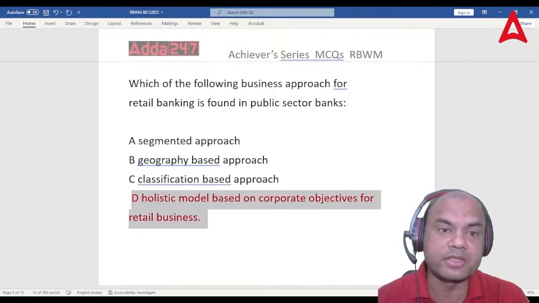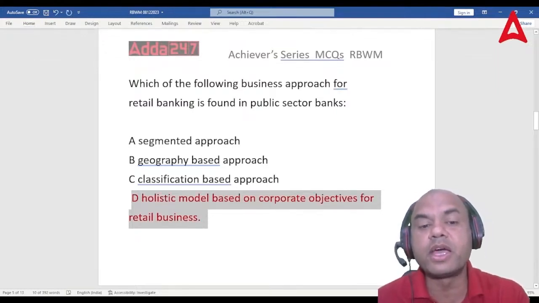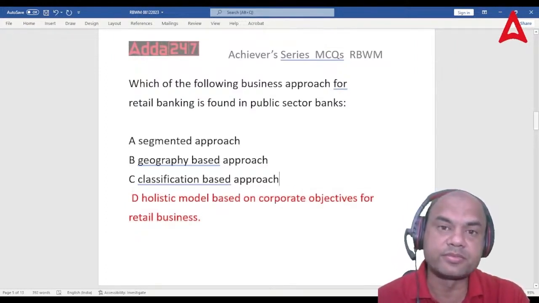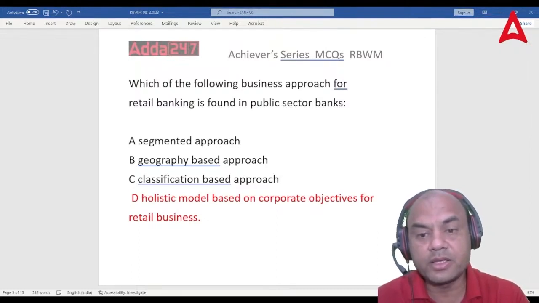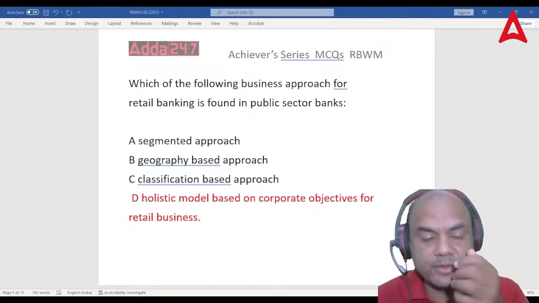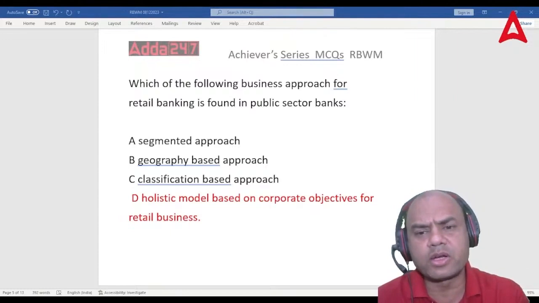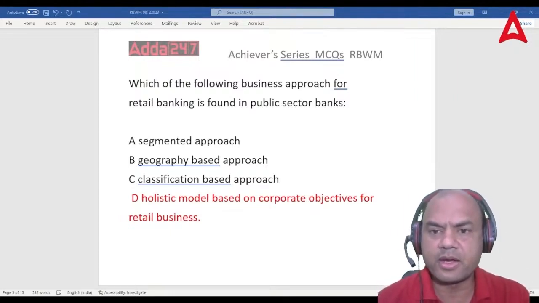So corporate objectives are important. What are corporate objectives? Corporate objectives means where I want my bank to be in coming years. What should be my net profit? That is my corporate objective. Based on that, I'll change my classification, I change my geography based. Wherever the branches are not working, I'll shift those branches, right?